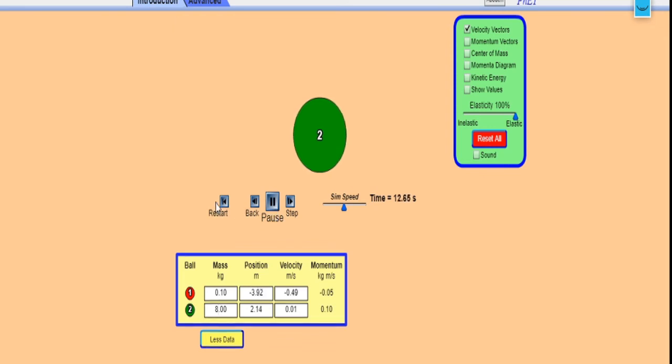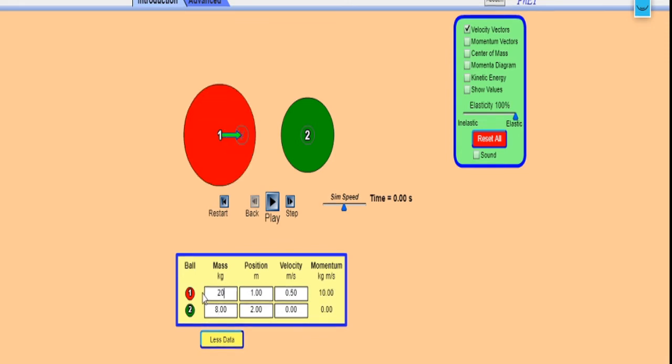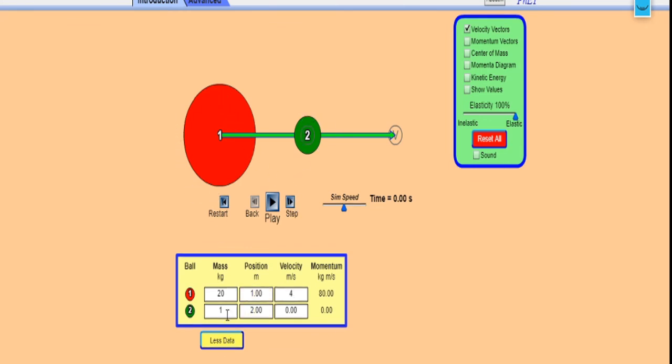So for the third case, we have to increase the mass of the first body, and let us suppose the mass of the second body is 1 kg only. Initially this heavier body is moving with a velocity of 4 meters per second, and the second body is still at rest only. That means the heavier body is moving towards the lighter body which is at rest. So this heavier body has a mass of 20 kg, whereas the lighter body has a mass of 1 kg.